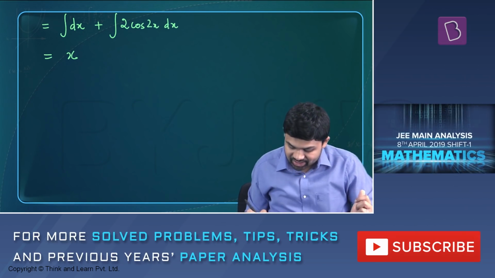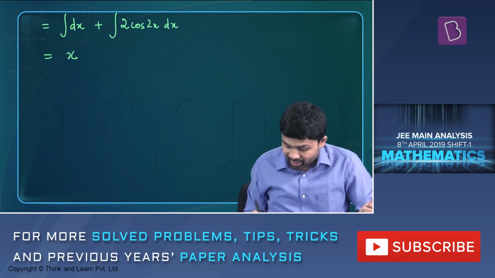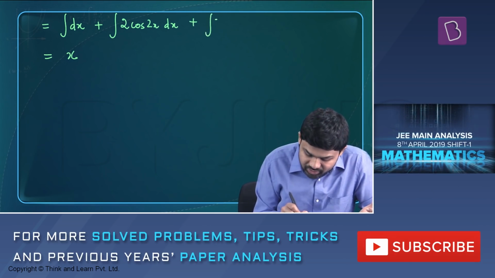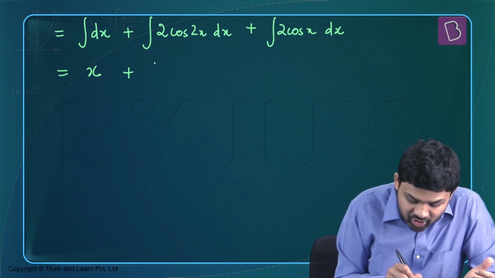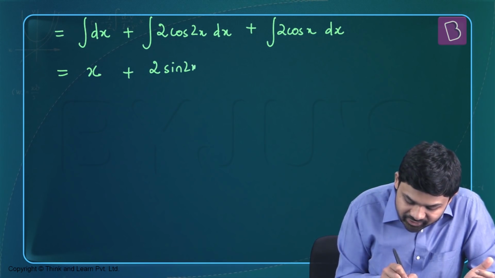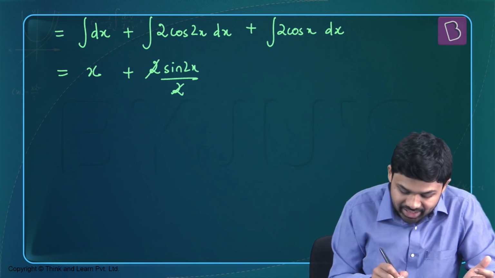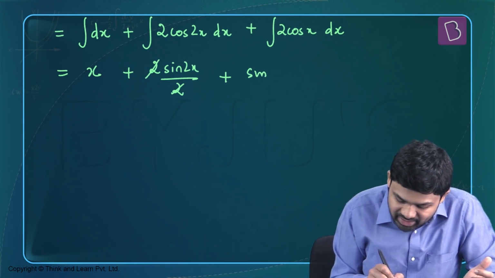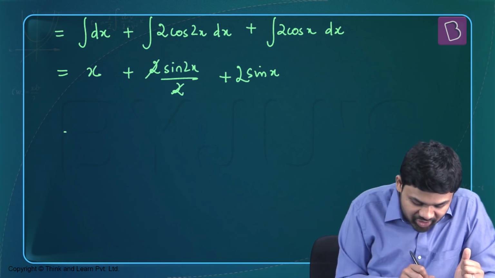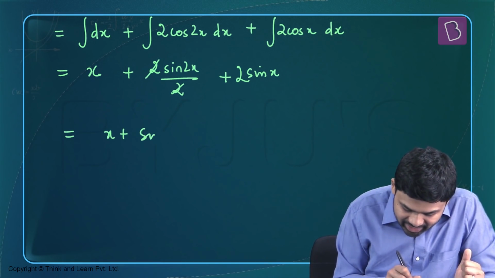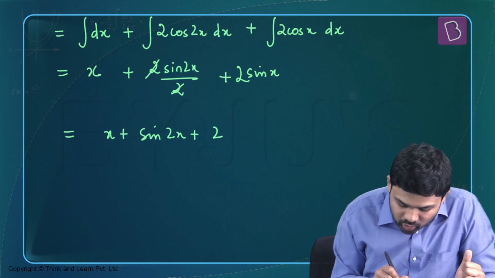And of course, the last term is nothing but integral of 2 cos x dx. So this is going to give me 2 times sine 2x divided by 2. So the 2's will cancel out. And this will give me a sine x with a 2 outside of it. So the correct answer to this question will be x plus sine 2x plus 2 sine x.